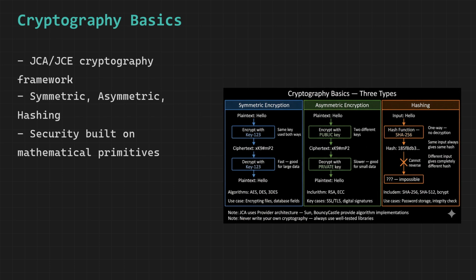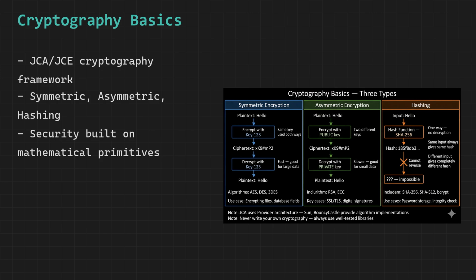Cryptography is the mathematical foundation of all digital security. Without cryptography, every password, credit card number, and private message sent over the internet would be readable by anyone who intercepted the network traffic. Symmetric encryption uses the same key to both encrypt and decrypt. You scramble the data with the key and the recipient unscrambles it with the same key.